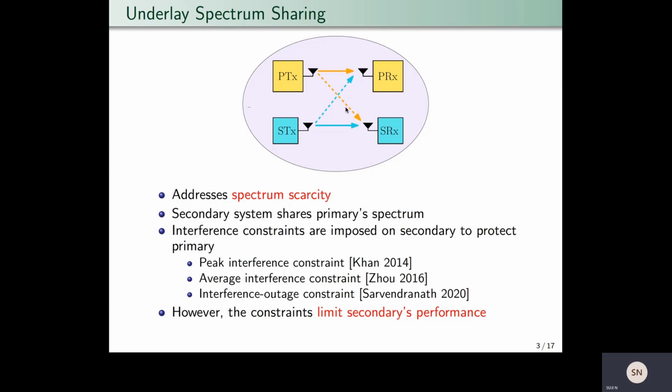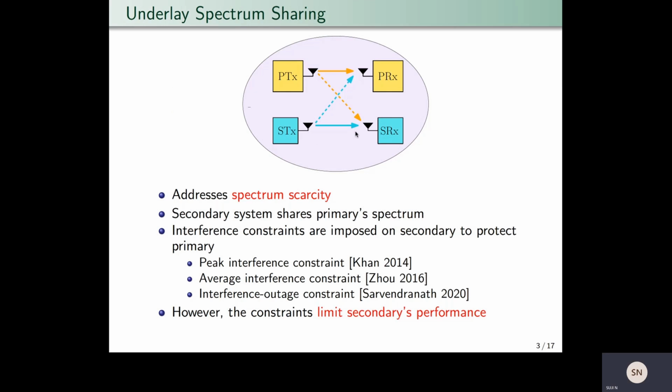Now, in order to protect primary's communication, interference constraints are imposed on secondary. Widely used interference constraints are the peak interference constraint, which says that the instantaneous interference power at the primary receiver must not exceed a threshold. Second one is the average interference constraint, which says that the average interference power at the primary receiver must not exceed a threshold.